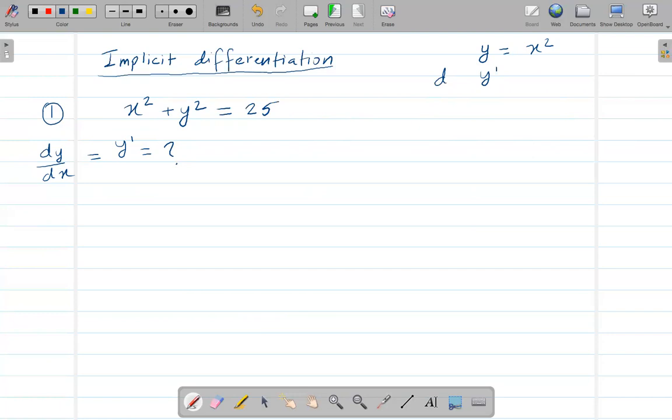Using the power rule, that's simply 2x. But now what do we do with y squared? Here the technique we're going to use is implicit differentiation. Since we are taking the derivative in terms of x, when we have an x variable, we just use the power rule, just like I did here. So for this one, x squared is just 2x.